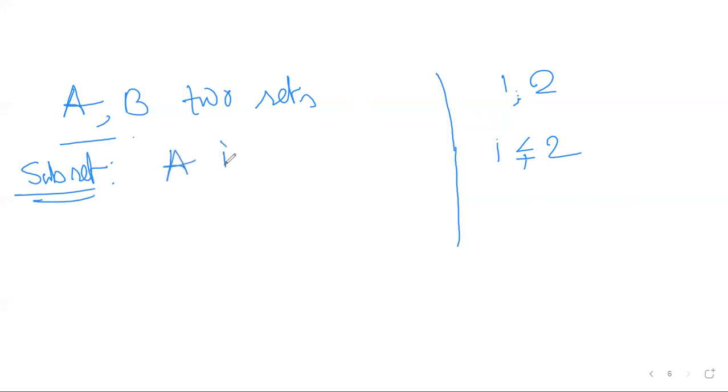A is a subset of B if every element X in A, or every element X of A, is an element of B also.